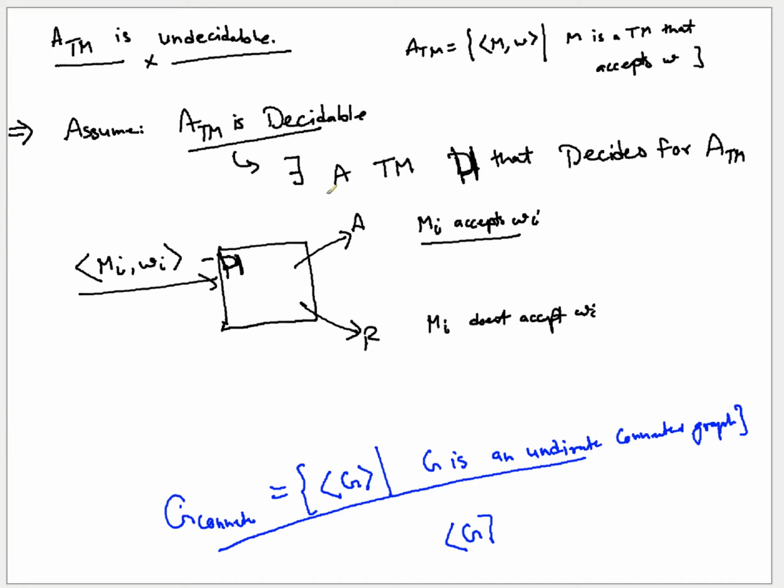So, before that, do you understand what we are trying to do? That is very important. We are trying to prove that this ATM is undecidable. ATM is a formal language. Proving that it is undecidable means that there cannot exist a Turing machine that can decide this language.